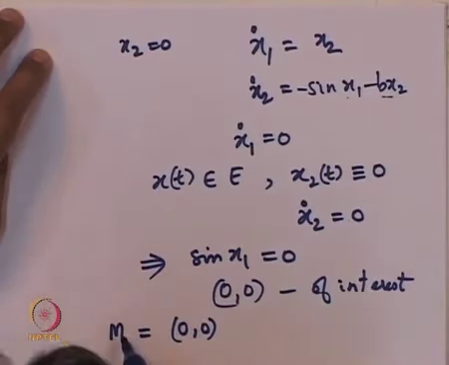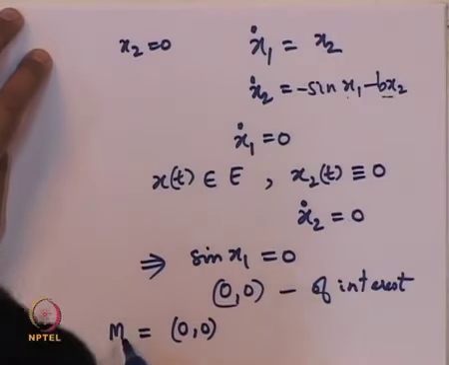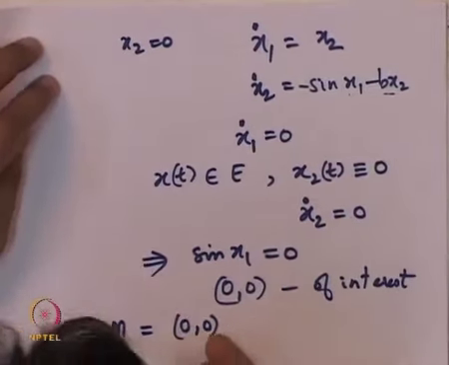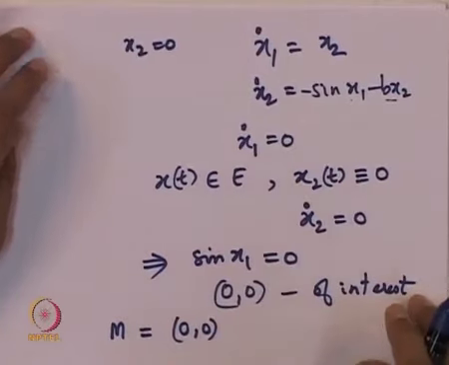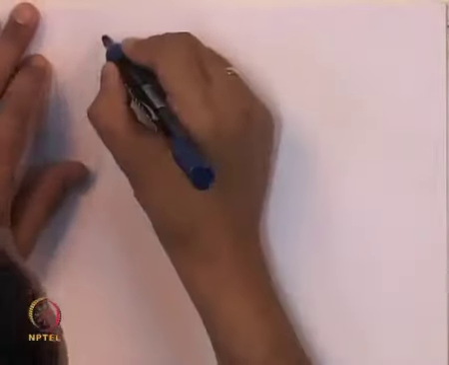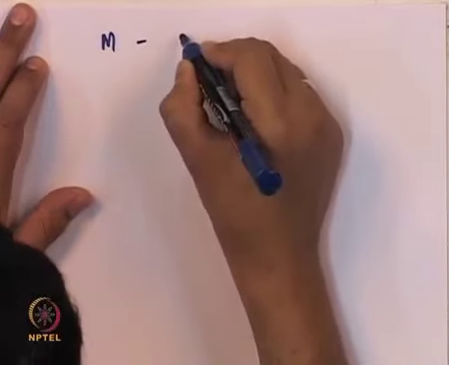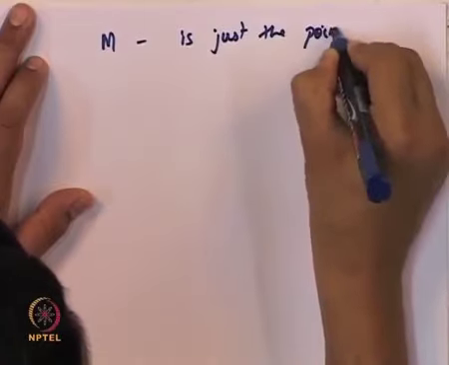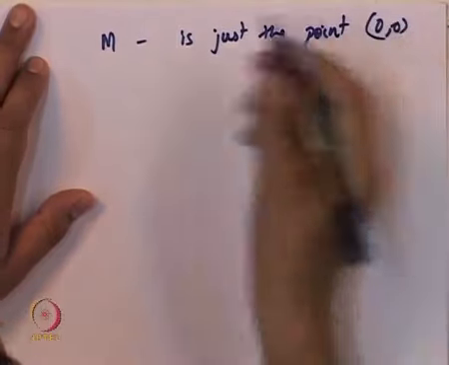So, we have obtained that the set of all invariant points that is a subset of E gives us only this point, and this is the largest such set. Any other set would not satisfy the equations. We looked for all the points that satisfy the equations and got this point. So, in other words, we have obtained that M is just the point 0 comma 0.